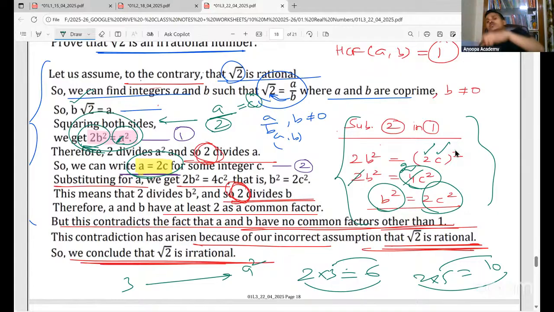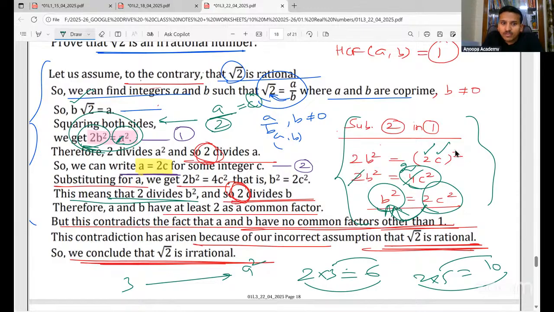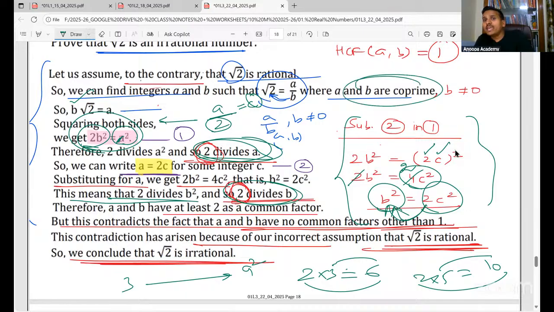Now if B square is equal to 2C square, that means 2 divides B square. So that is why it is written. This means 2 divides B square. So 2 divides B also. Therefore, A and B have at least 2 as a common factor. If you observe carefully, 2 is dividing A. 2 is also dividing B. But A and B are co-prime. Co-prime means HCF is 1.